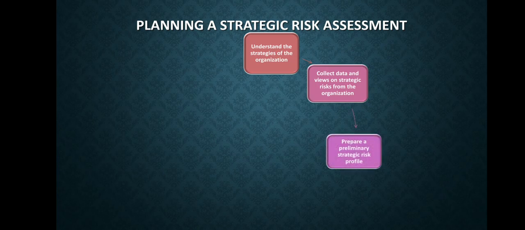Third is prepare a preliminary strategic risk profile. The next step is to utilize the results from steps 1 and 2 of the risk assessment planning to develop a preliminary profile of the organization's strategic risk. The risk assessment team can use the strategic risk management model as a template to help assess the risk related to each of the top strategies identified.